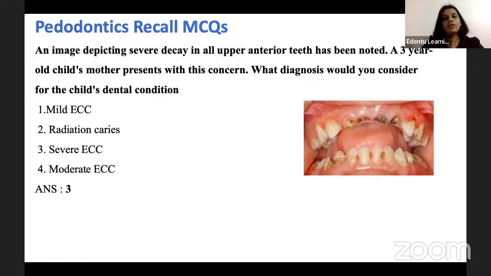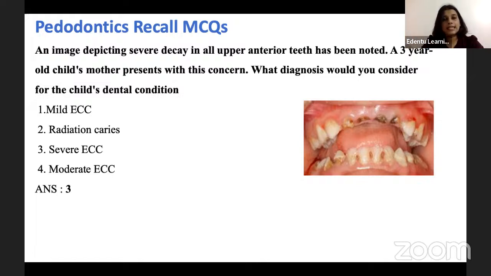So here, the important clues in the question are, the first one is the child is 3 years old, right? And the second clue here is all the upper anterior teeth have decayed. Okay, so the answer for this question is severe ECC. So ECC, like we know, is early childhood caries.